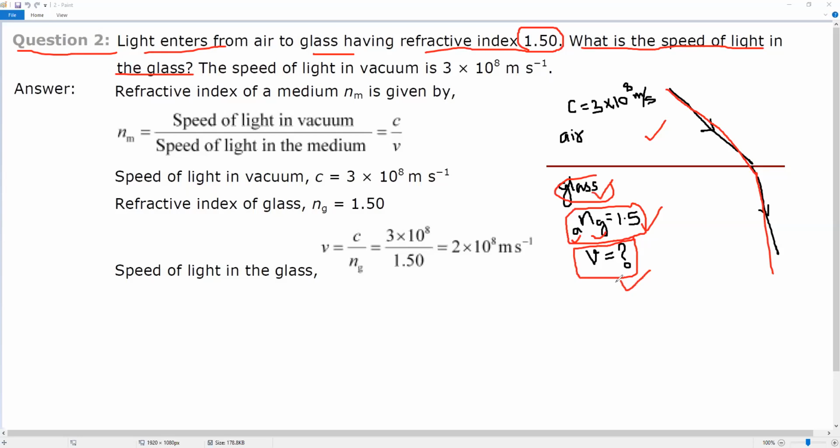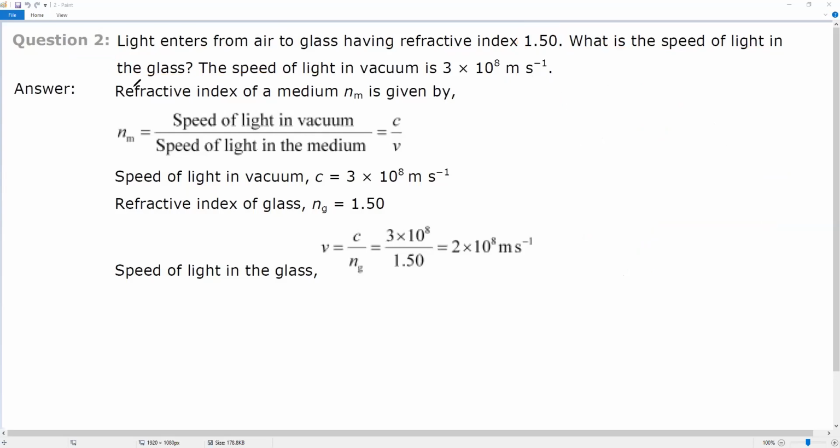The speed of light in vacuum is 3 into 10 raised to power 8 meter per second. So all these things are given and we have to find this velocity. So let's begin with the answer.